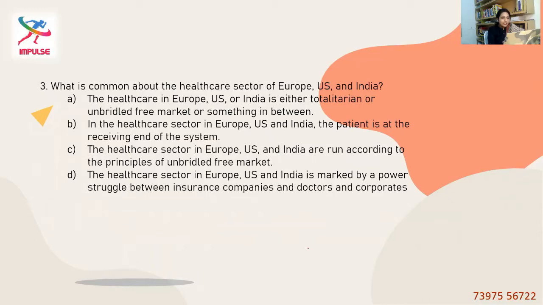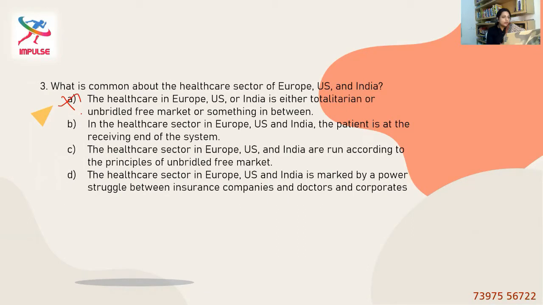Option A, the healthcare in Europe, US, or India is either totalitarian or unbridled free market or something in between. This was not the reason, but however, these were the points discussed in the passage. This is not the reason. I'm sorry, this has to be eliminated. Option B, in the healthcare sector in Europe, US, and India, the patient is at the receiving end of the system.